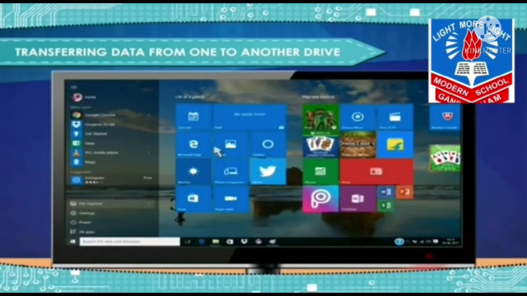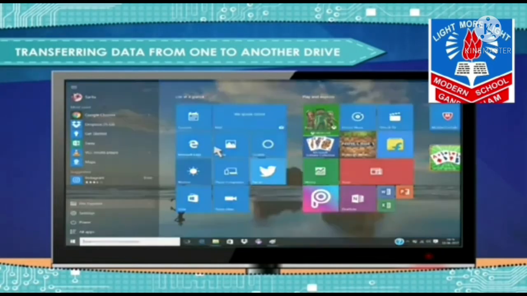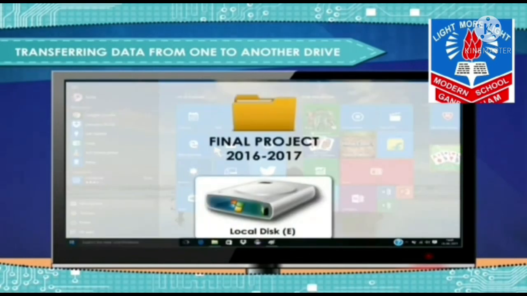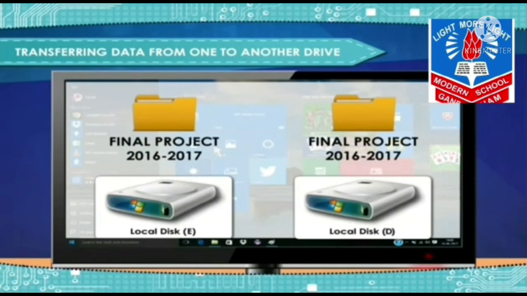You can copy it and keep the duplicate file or folder in any other folder or disk. For example, if you want to copy a folder named final project 2016-17 from E drive and keep it as the duplicate in G drive, then the steps are shown here.